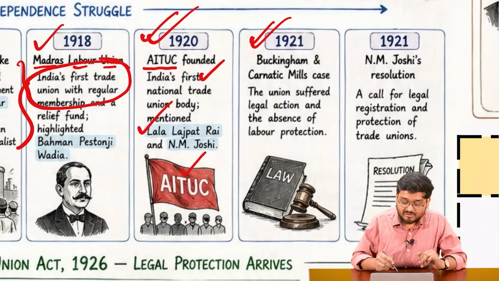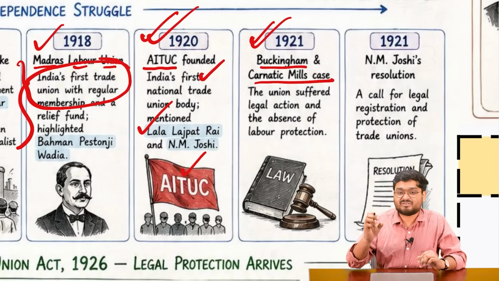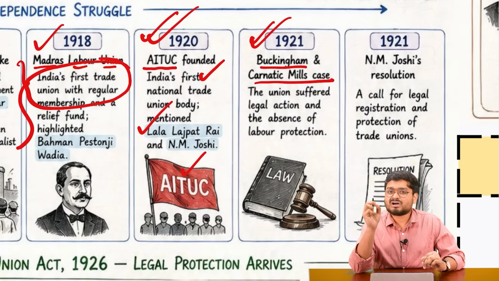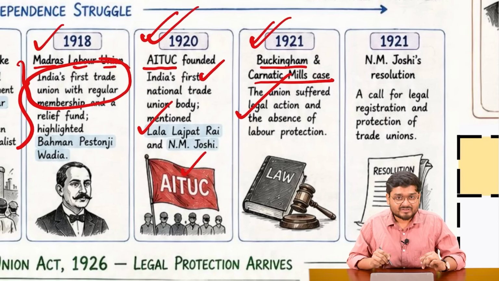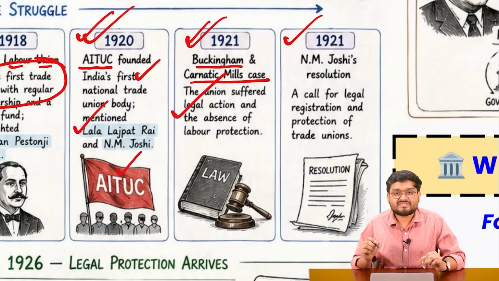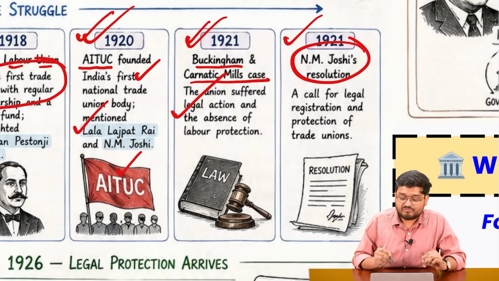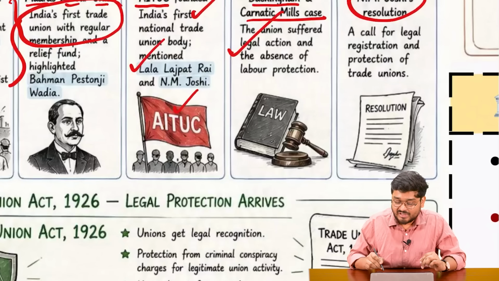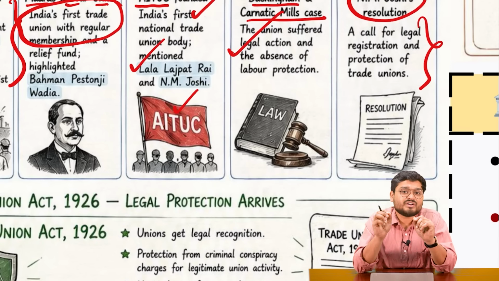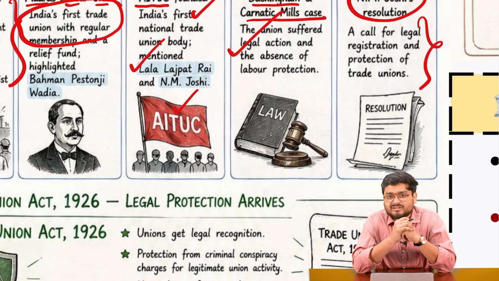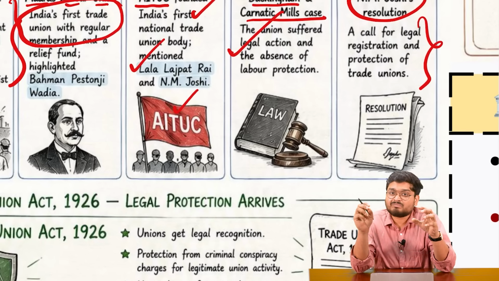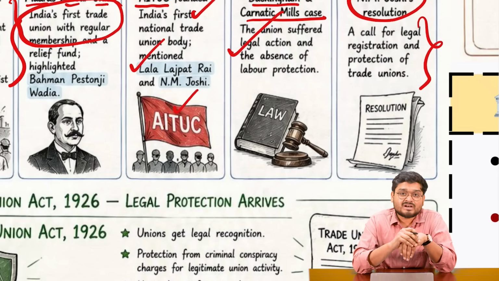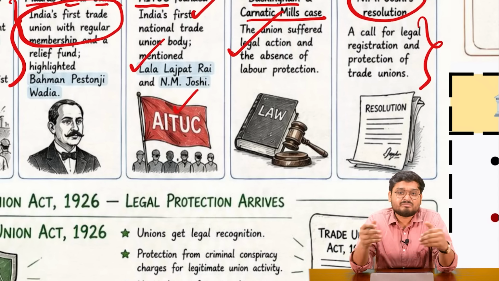In 1921, the Buckingham and Carnatic Mills case was a kind of setback, because the colonial administration struck very heavily with illegal action. Also, in the same year, N.M. Joshi came up with a resolution calling for the protection of the trade unions, because the trade unions back then were the common voice of the working class. And back then, there were lots of working class people working at mills and factories, employing a lot of children, women, and obviously men, and they had very, very miserable conditions.